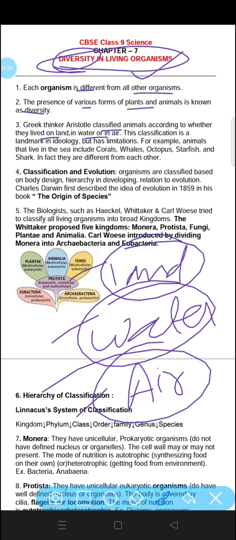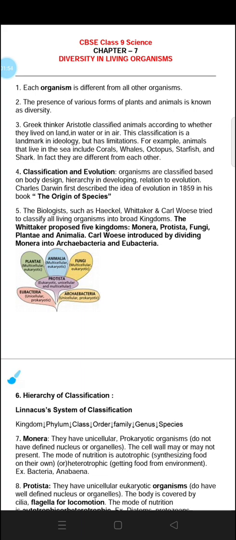This classification is a landmark in ideology, but it has limitations because we cannot define all organisms in these three aspects. For example, animals that live in the sea include corals, whales, octopus, starfish and shark. In fact, they are different from each other. They all live in the water, but still they are very much different from each other. Now, how are they classified?